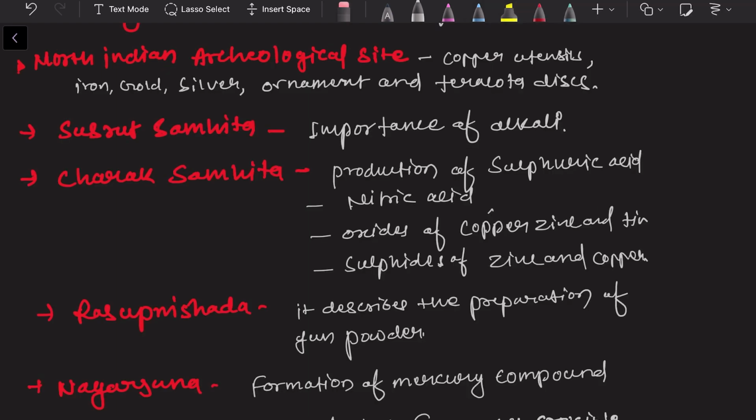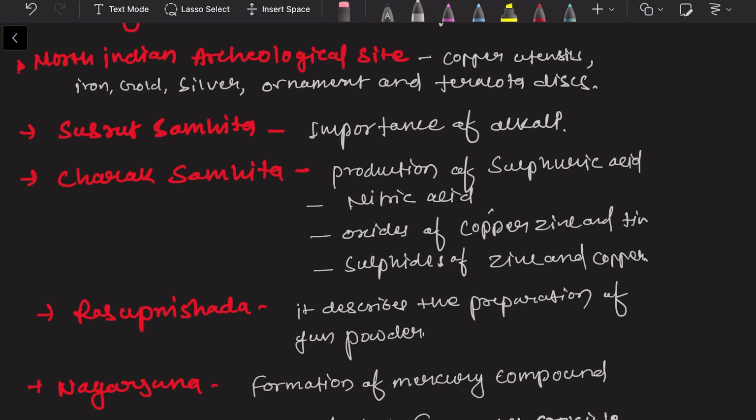So some of these discoveries were seen in our ancient India. So here we will now talk about some of the archaeological findings and some of the Vedas, some of the scientists who were more advanced at that time.